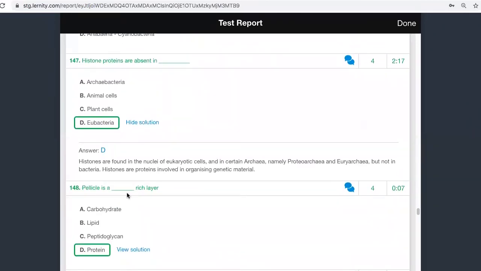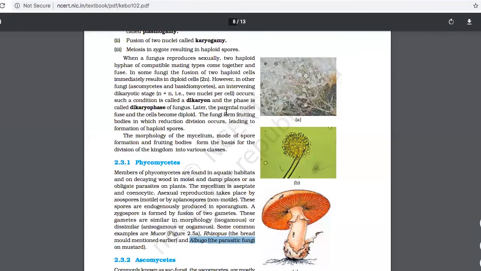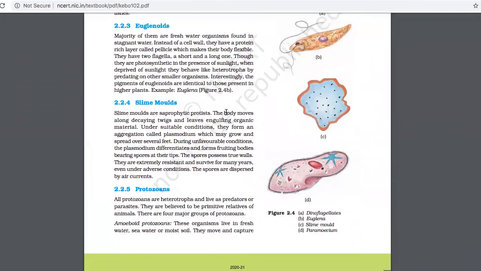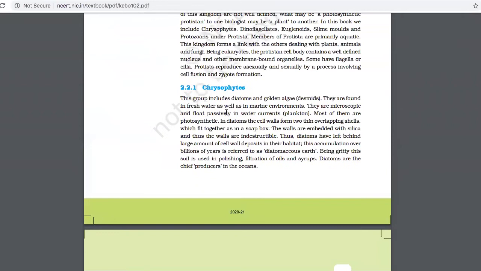Pellicle is rich in what they are asking. This is a protein rich layer. It is a direct statement from the textbook again. You see here, wherever this word pellicle is appearing, you will be able to see.